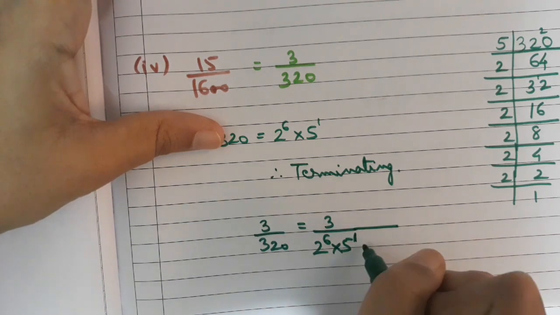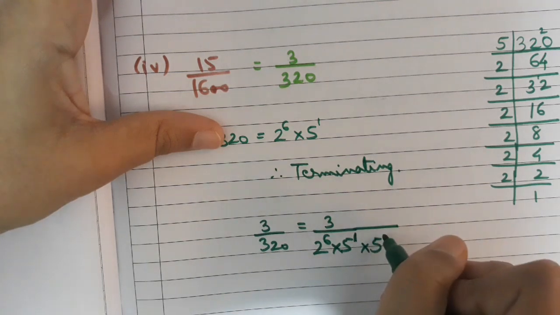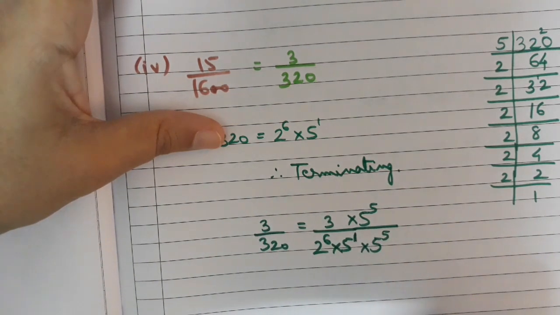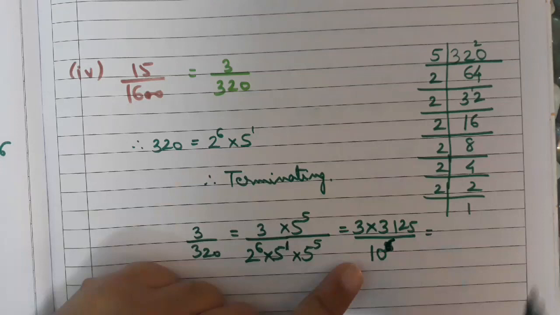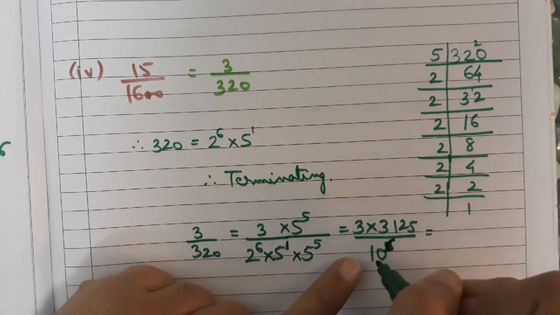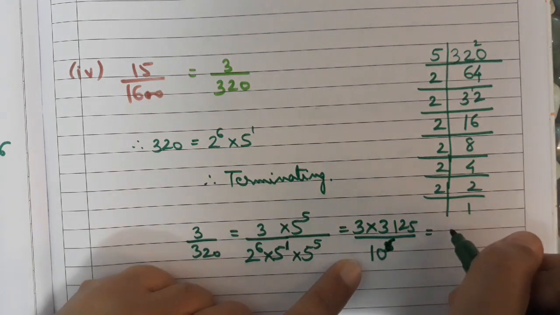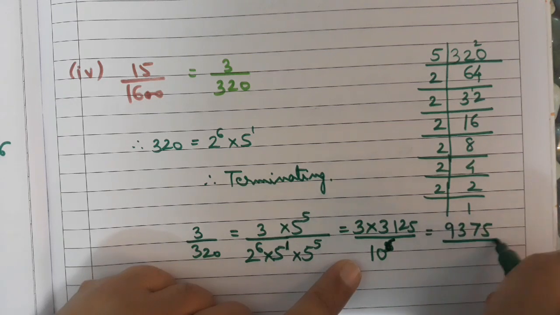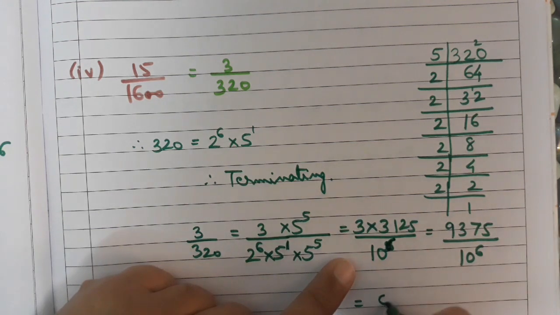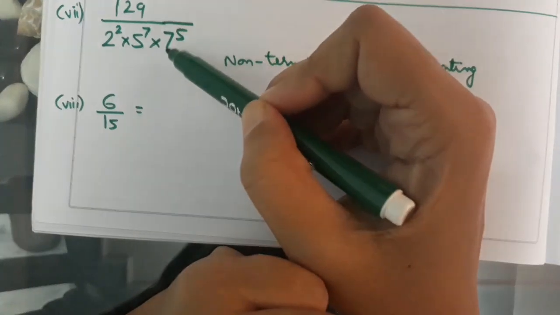5 raised to the power 1 is already there, so now we multiply by 5 raised to the power 5. We multiply the numerator and denominator both by 5 raised to the power 5. We simplify it further, so we get 3 into 3125 upon 10 raised to the power 6, which can be written as 9375 upon 10 raised to the power 6. So we get 0.009375.